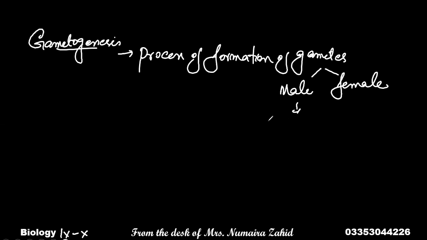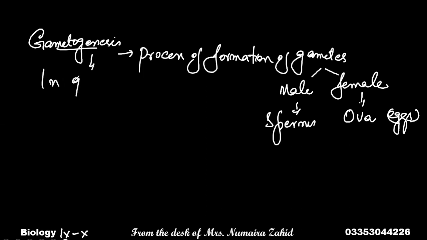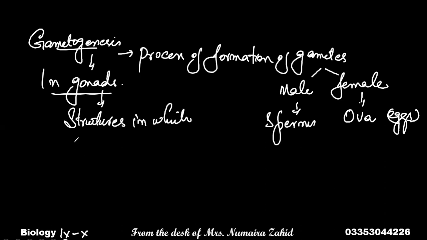Male gametes are called sperms and female gametes are called ova or eggs. The singular is ovum and the plural is ova. So these gametes are formed during the process of gametogenesis, which occurs in gonads. What are gonads? Let's first find out. Gonads are the structures which are responsible for the development of gametes. These are the structures in which gametes are formed.